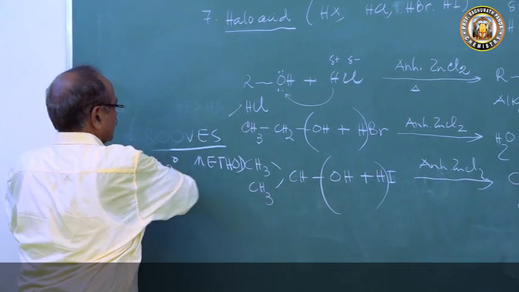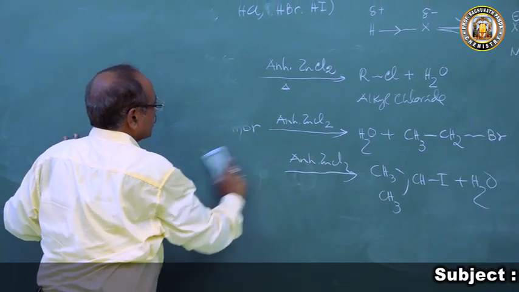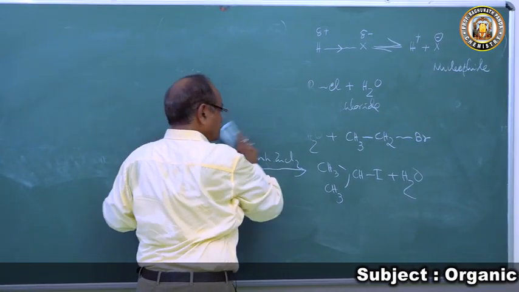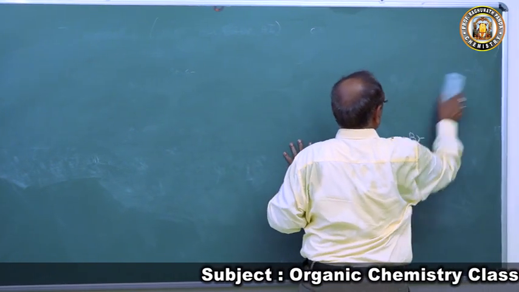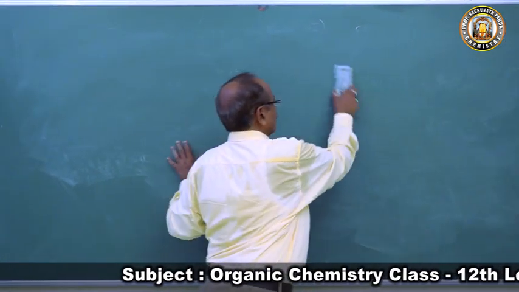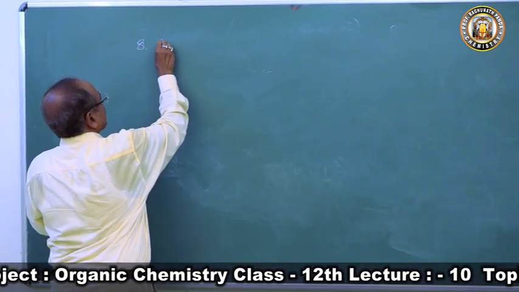Now the next reaction we will be discussing is reaction of alcohol with PCl5, PCl3, or with PBr3, PI3, and thionyl chloride. All the reactions we are keeping at one point.